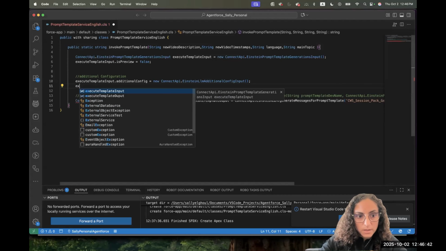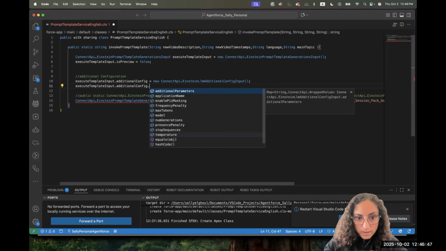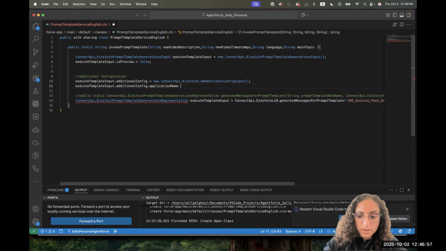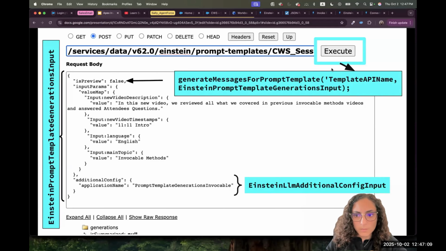So let's go and do it together. I will do here execute input dot additional config dot, and then it's telling me you can control those properties. All of them are optional except the application name. So I go for the application name equal, and it's a string. I put the same string that we used. Okay, so I prepared now the additional configuration. So we prepared the method that we'll be calling, the input that we'll be passing for the method. We set is false, and we set additional configuration.